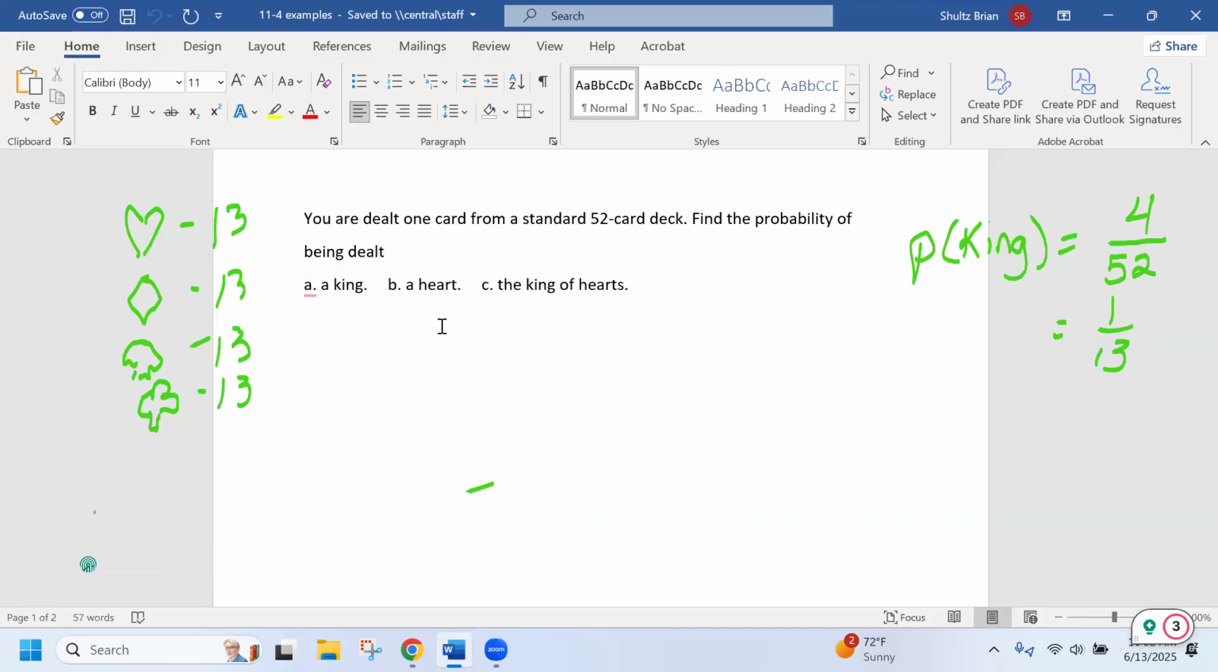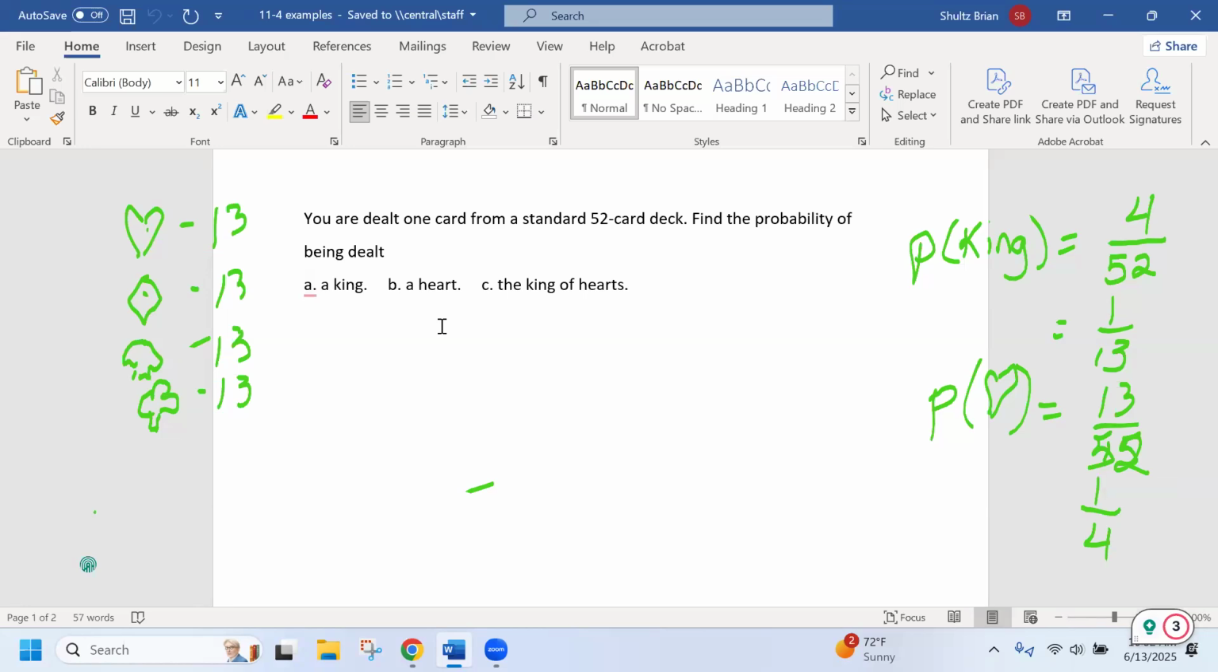So when I'm talking about the probability of drawing a heart, I have 13 out of 52. We can also come back over here and say, hey, there are only 4 suits, and only one of them is hearts. 13 out of 52 simplifies to 1/4.